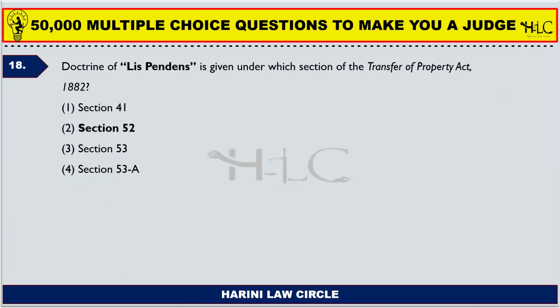So what does Section 53 state? Section 53 deals with fraudulent transfers. Section 53A deals with part performance. Section 41 deals with ostensible ownership as an exception, and in what cases a property can be transferred.